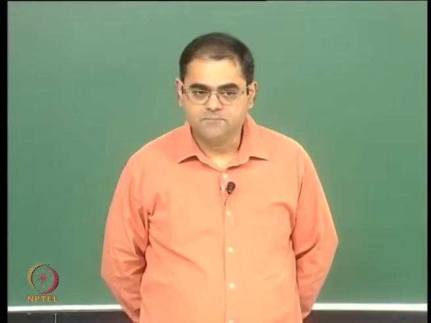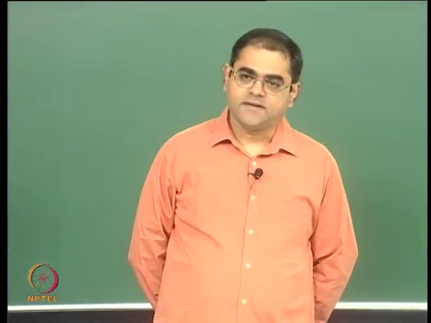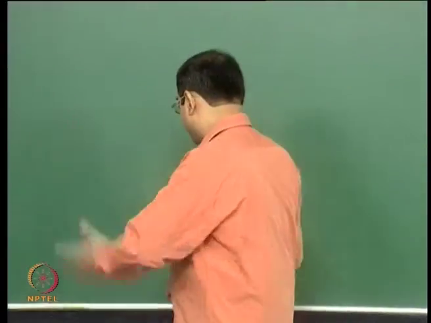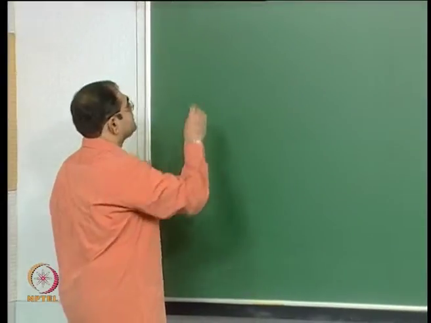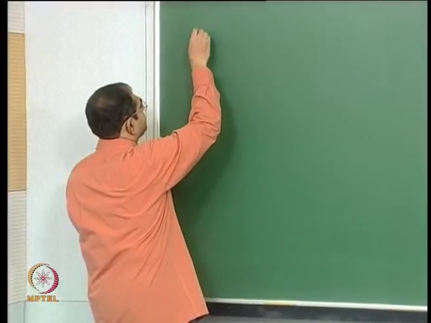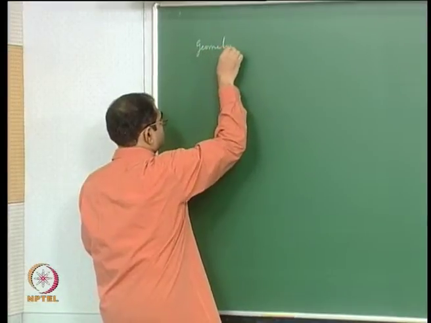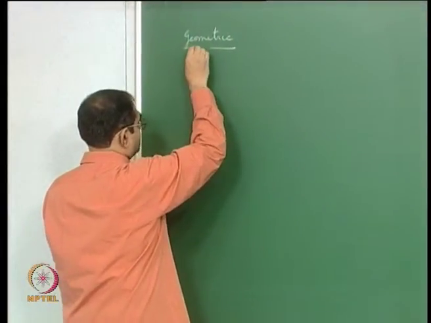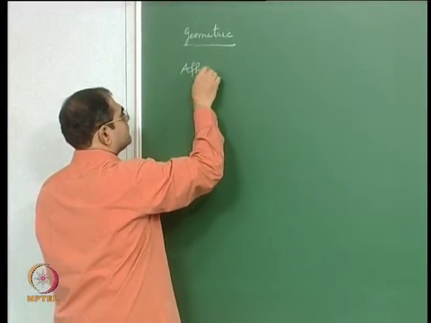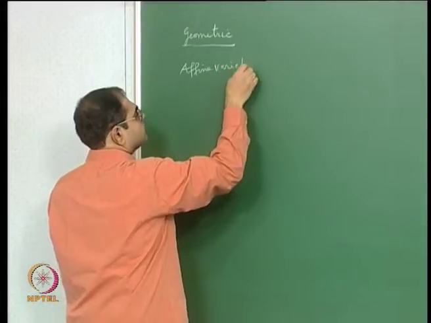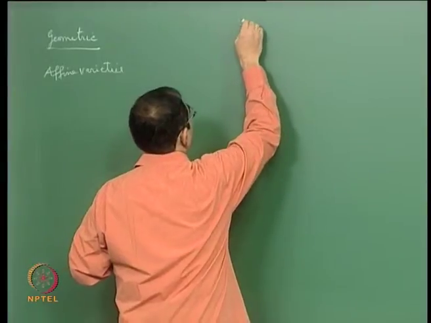Okay, so let's continue our discussion about rings of functions of varieties. Let me recall the picture as it was explained in the previous lecture. On one side we have the geometric side, affine varieties if you want, and on the commutative algebraic side